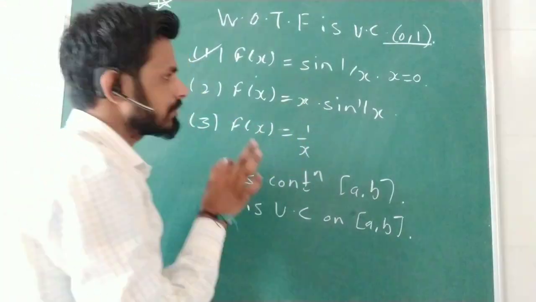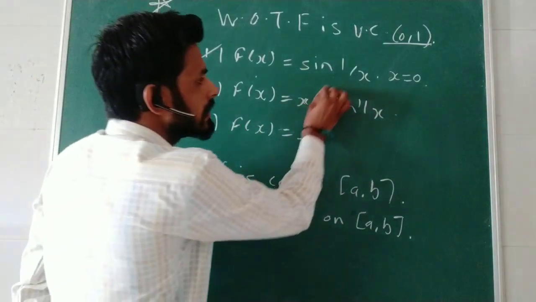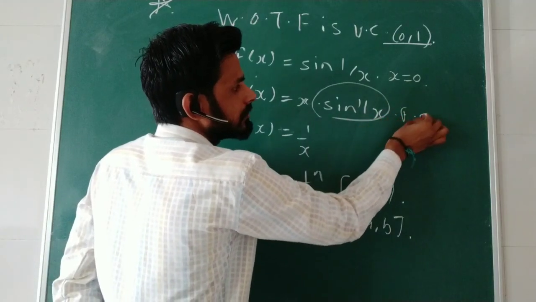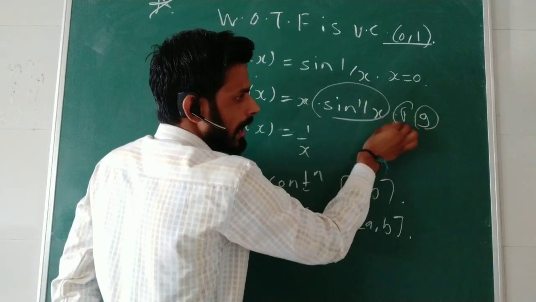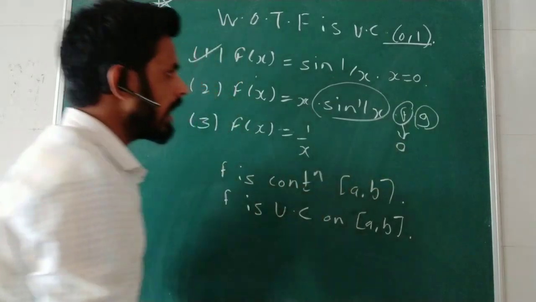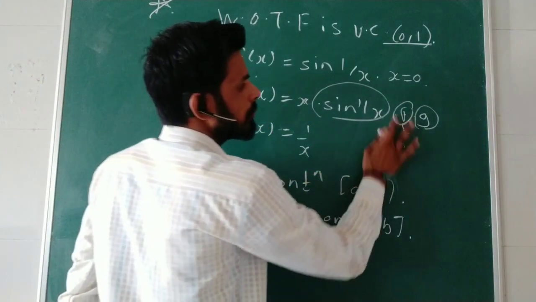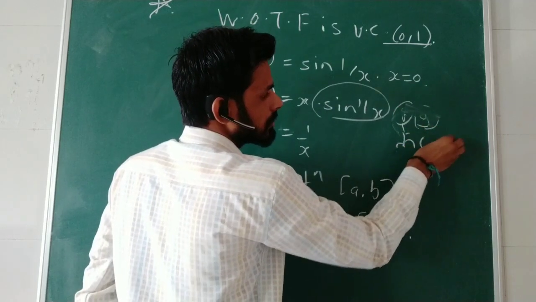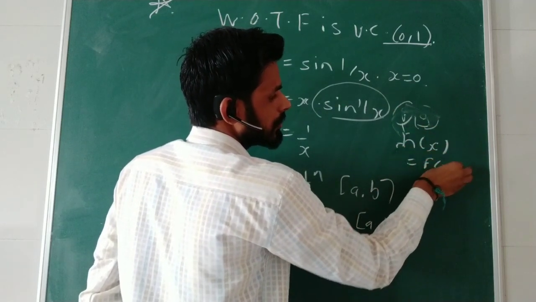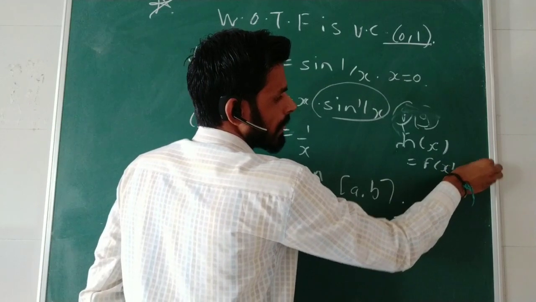Here we will use the result: if g is bounded and f tends to 0, then the product tends to 0. Suppose, for example, h(x) = f(x) g(x).